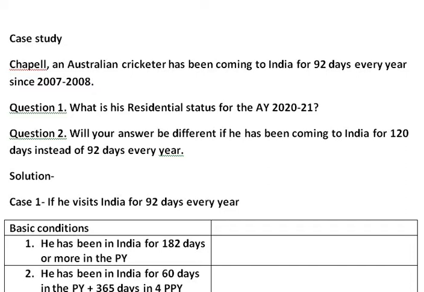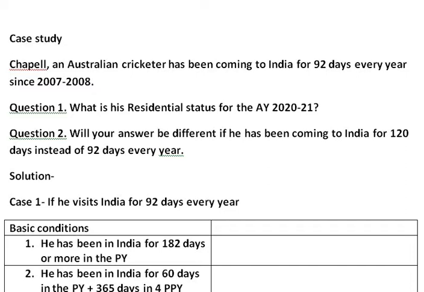Instead of 92 days, if he has been coming to India for 120 days, what will be his residential status? So we have to find residential status for two different cases or situations. One is considering 92 days every year and the second case is considering 120 days every year he stays in India.